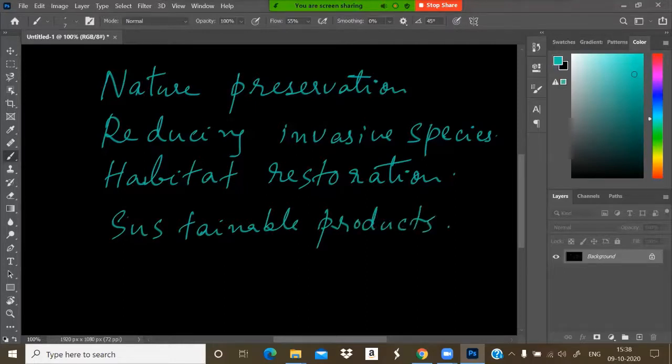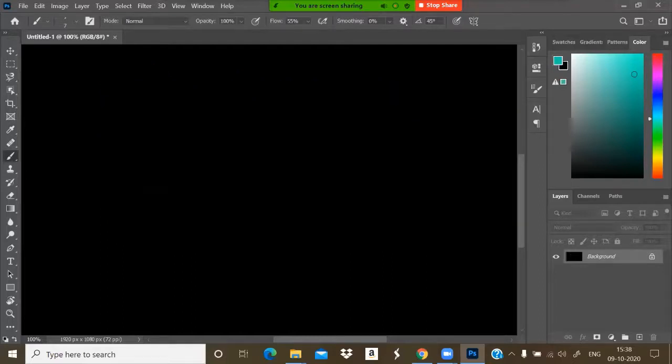And to be very specific, we can see some different methods of biodiversity conservation. What is actually biodiversity conservation? What do you mean by biodiversity conservation? I will write it here. We are going to finish this chapter.